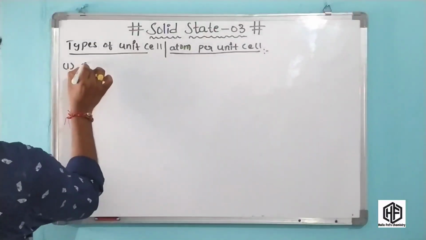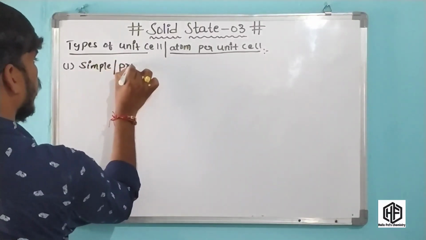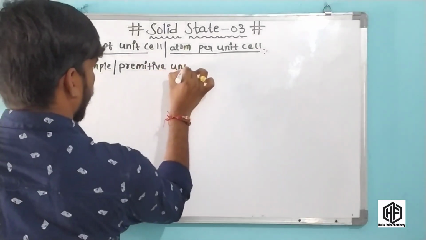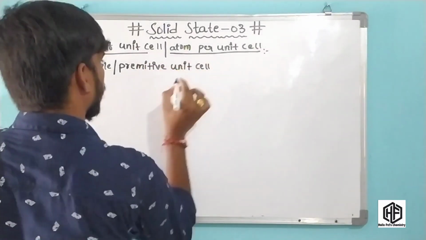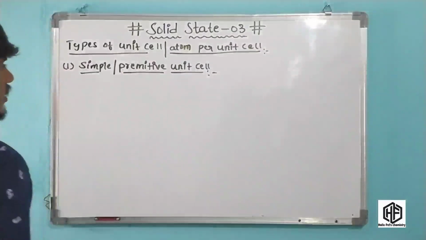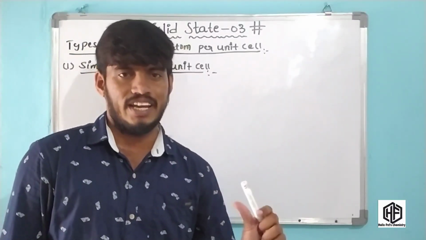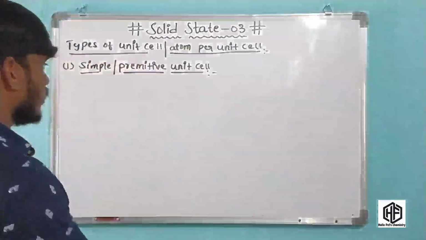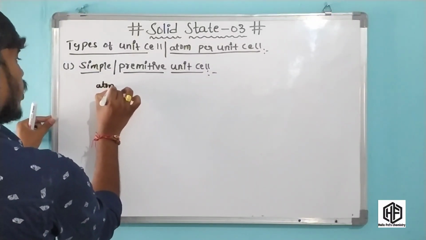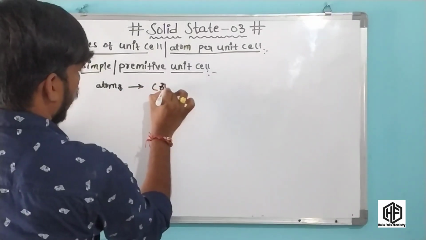Okay friends, simple or primitive unit cell. What is a simple or primitive unit cell? In a simple or primitive unit cell, atoms are present at the corners.